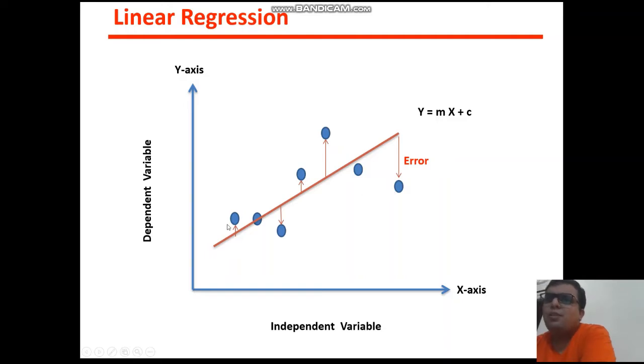So your target or aim is to draw this line with a minimum error rate. What is meant by minimum error? If you add all these errors, you will get the minimum possible error. You can draw this line here also, but in that case your error is maximum, or you can find a very huge error. So you need to draw this line in such a way that your error is very less. So you have a mathematical approach also, so you can find m and then you can draw this line.